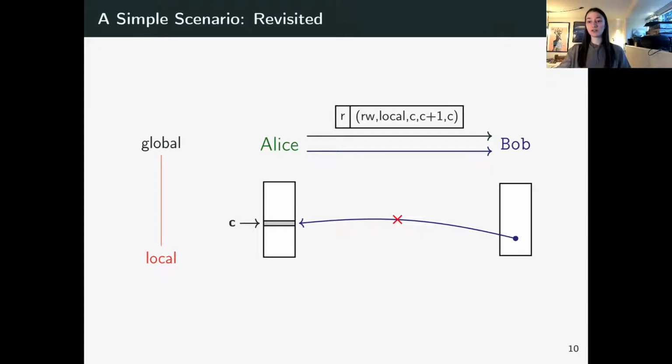So we augment capabilities with a bit. Now a capability is either local or global, where local indicates that it cannot be stored on the heap, disallowing Bob to store the capability. In this picture, local capabilities essentially become register only. The problem is this is unfortunately a bit too restrictive. So we need a mechanism to allow register spilling, where parameters are passed on the stack. In case Alice hands too many local capabilities to Bob, they need to be stored somewhere. And this is exactly what we'll use the stack for.